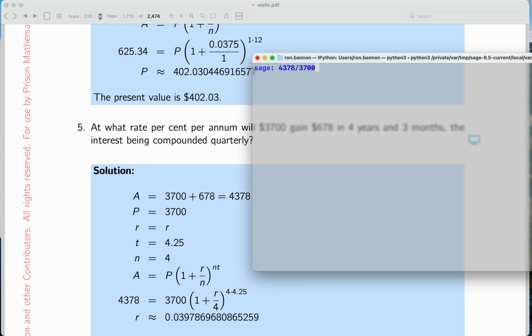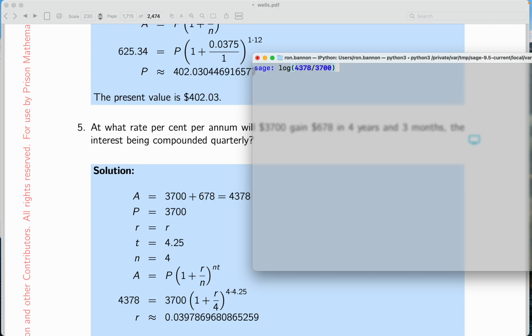But now I got to take the log of both sides. And I'll put this over here for you. I'm going to say log. And you can use paper and pencil if you want as well to help you out with what I'm typing in over here. And then what would I get? Well, remember, if I took 4378 divided by 3,700 and took log of both sides, I'd have now a coefficient, right? It's tough, though. I'm not saying it's easy.